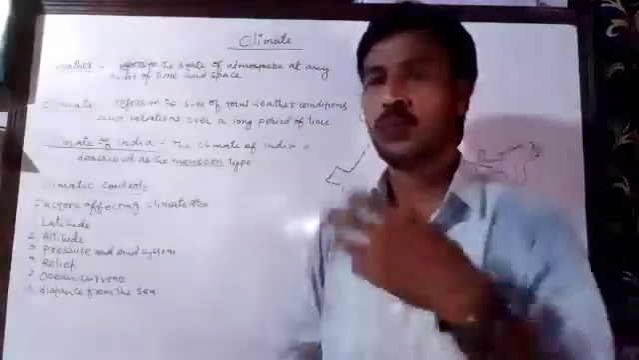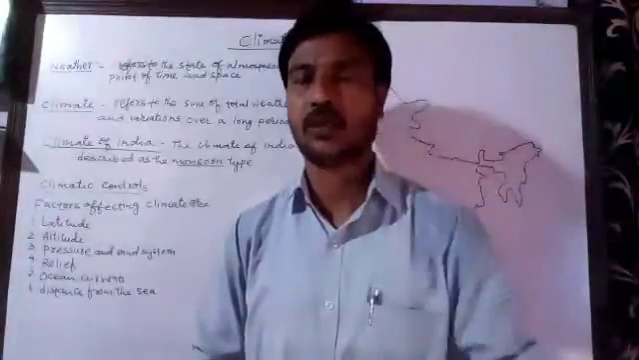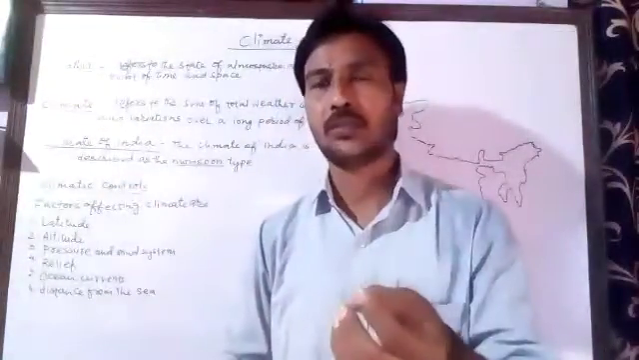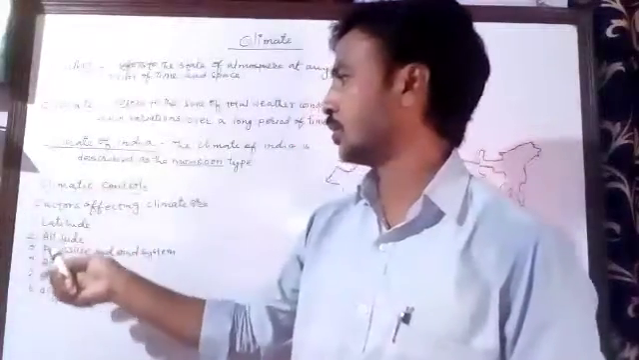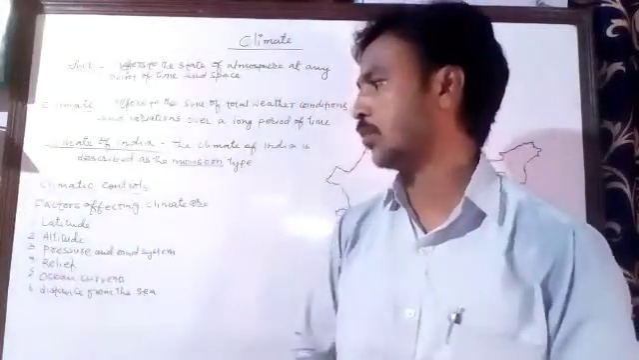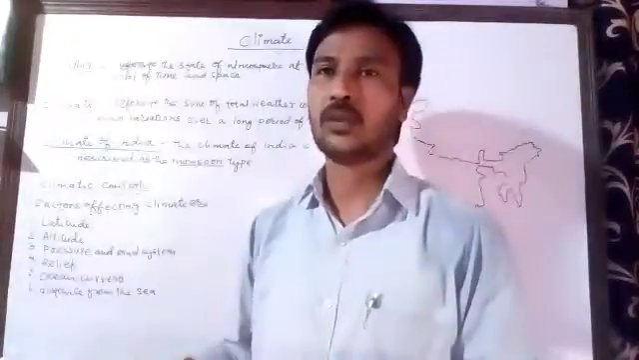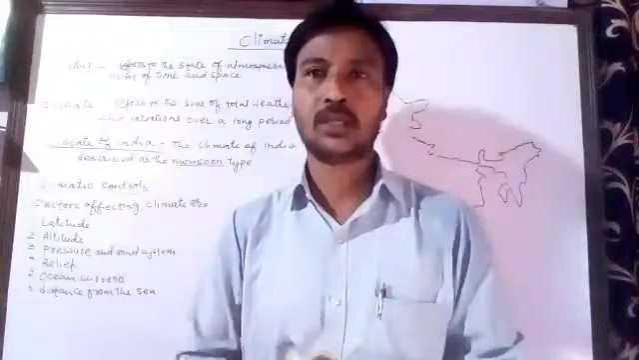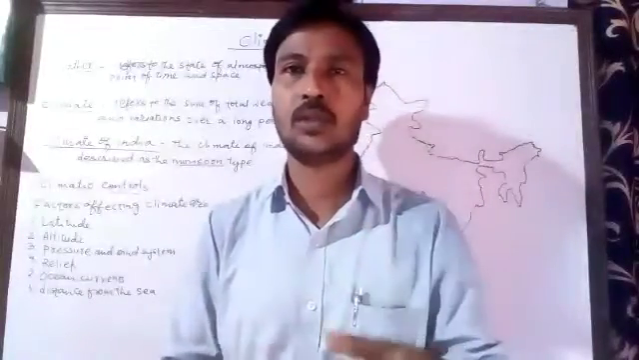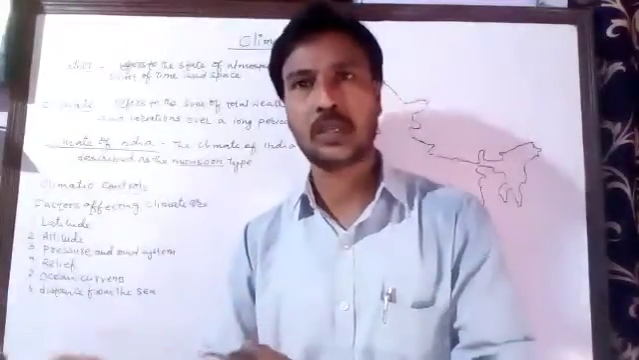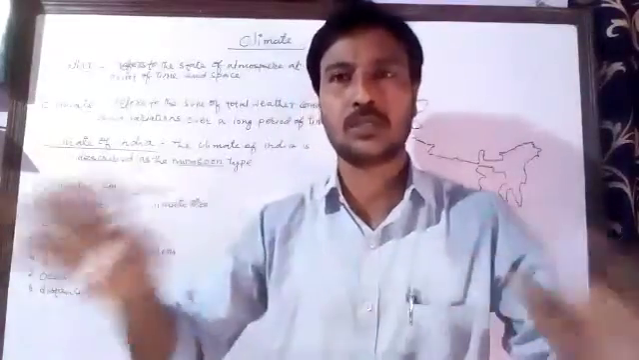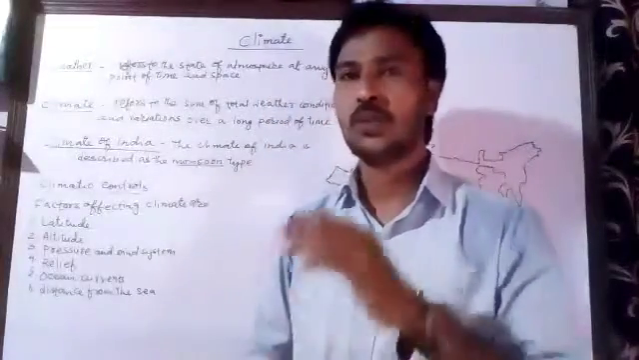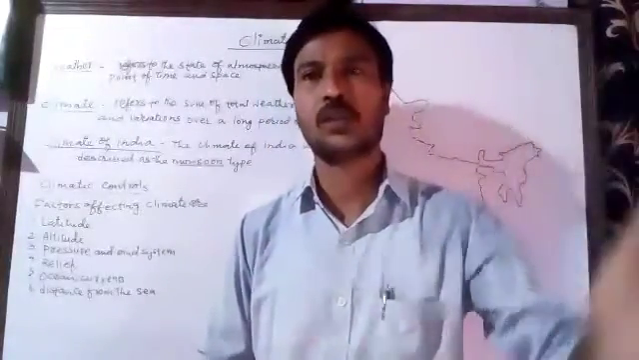The second thing is that climate is affected by a few factors, like temperature, altitude, latitude, pressure and wind system, relief, ocean current, and distance from the sea. So these are the factors which affect the climate, and climate changes from place to place. As I told you, weather changes frequently, but on the other side, climate doesn't change frequently. It remains the same. For example, the climate of Jammu and Kashmir is always cold, and it doesn't change. So it remains the same for a longer period of time.